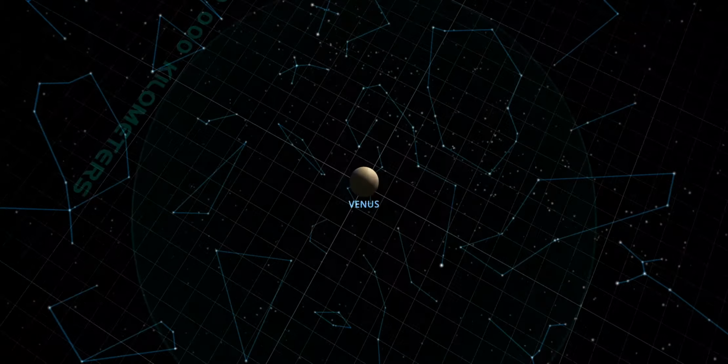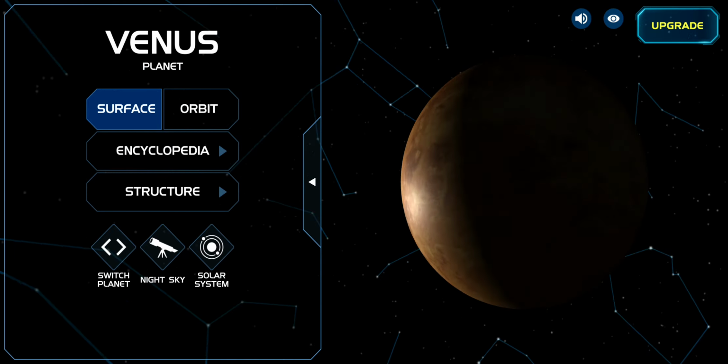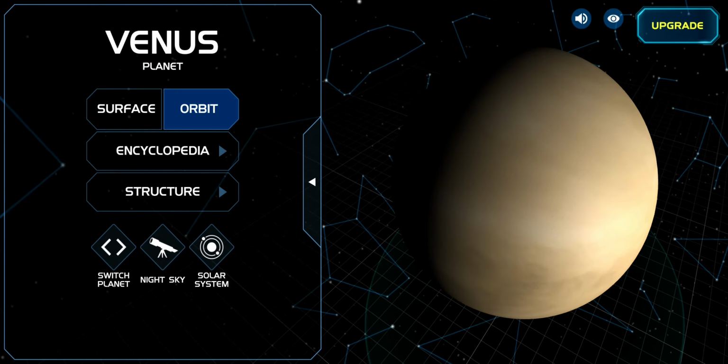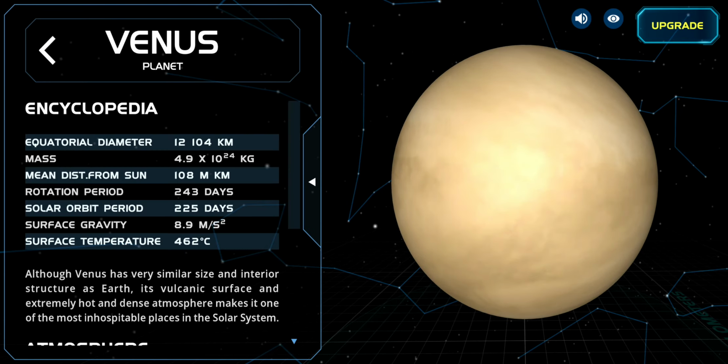Scientists have discovered little of Venus, but this is the orbital area and this is the surface area. Surface is like this, but the orbit is like this. Equatorial diameter 12,104 km. Mass 4.9 x 10^24 kg. Mean distance from Sun 108 million kilometers. Rotation period 243 days. Solar orbit period 225 days. Surface gravity 8.9 m/s². Surface temperature